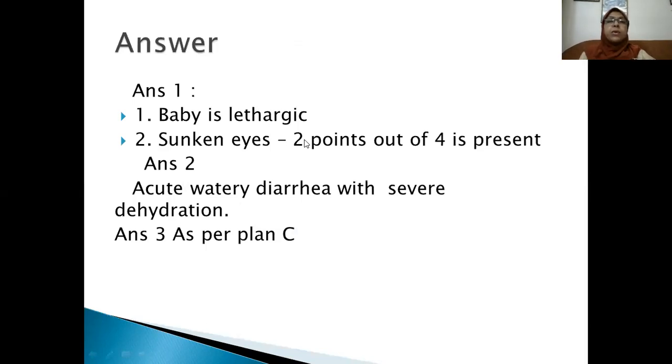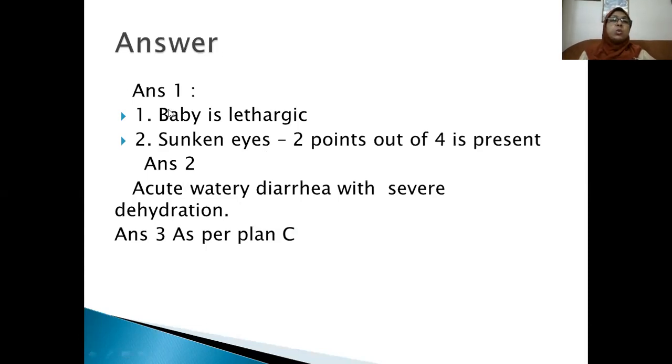What are the other 2 points? The baby is not able to drink or breastfeed, and skin pinch goes back very slowly. These are the 4 points we have discussed in our lecture.